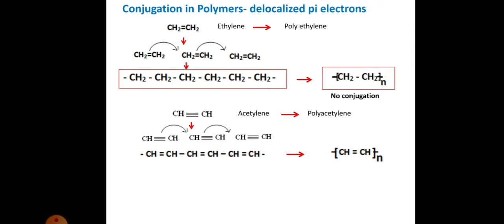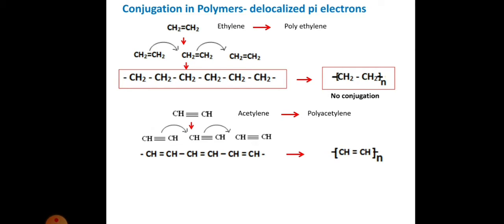What happens here? One of the bonds from the triple bond shifts, so that a new bond is formed between one carbon of a molecule and a carbon of another molecule.